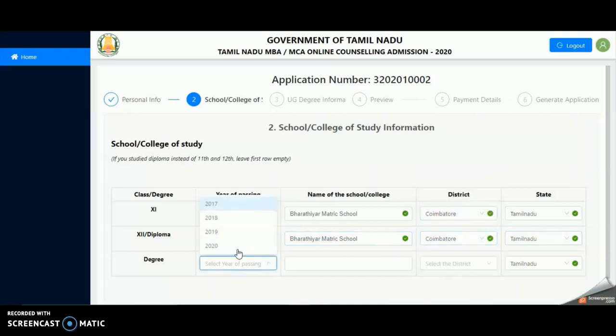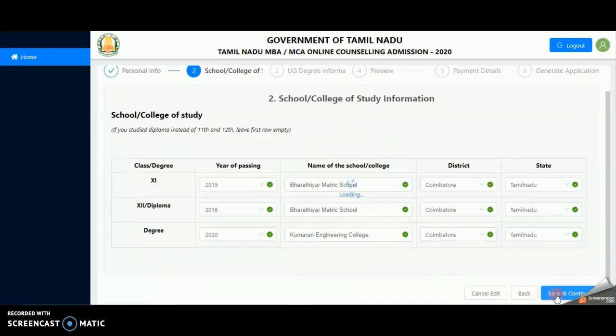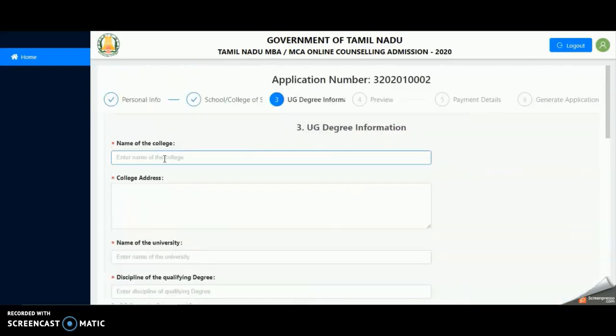After entering the information of your school or college of study, you can press Save and Continue. In case you want to edit the options, you can click Edit. Click Save and Continue. You will be prompted to enter UG degree information.